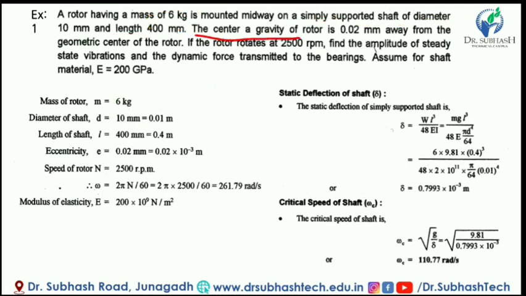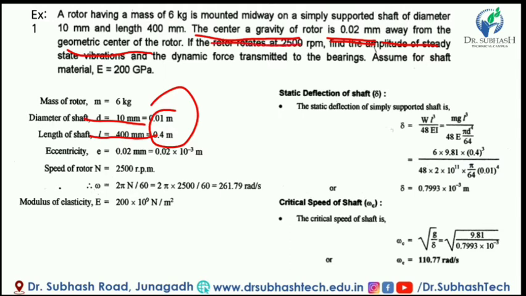The center of gravity of the rotor is 0.02 mm away from the geometric center of the rotor. The length of shaft is 400 mm and the diameter is 10 mm, so both are converted into meters.